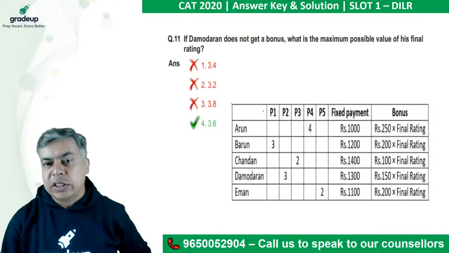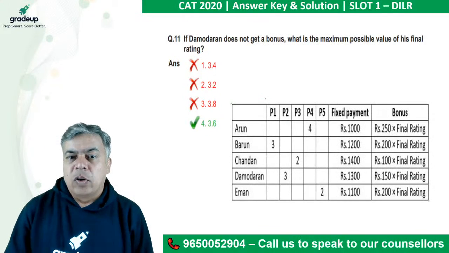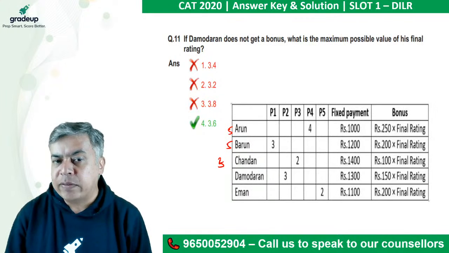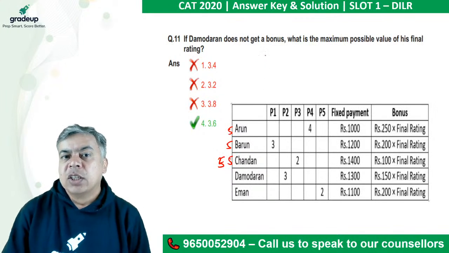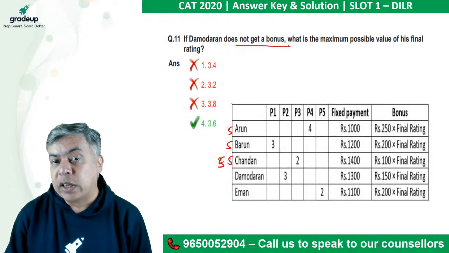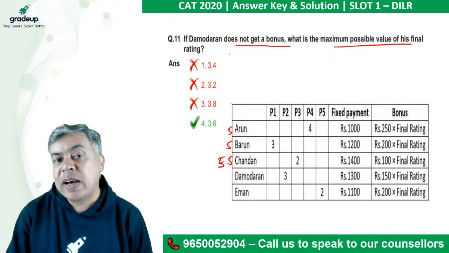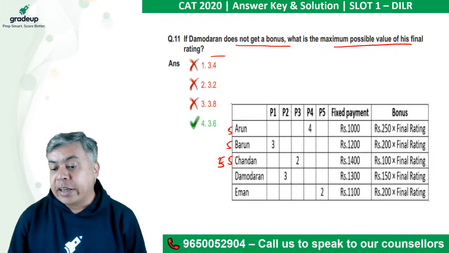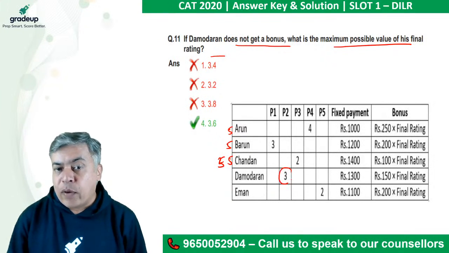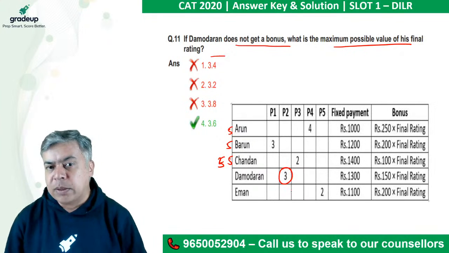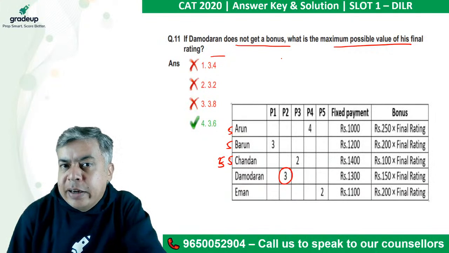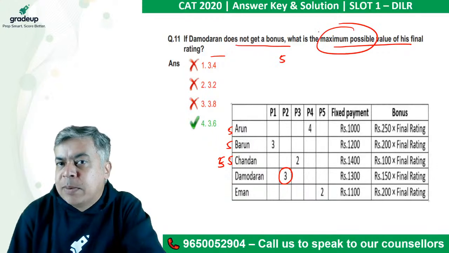Now come to the question. We know that A will have 1 5, B 1 5 and C will have 2 5s. If D does not get a bonus, what is the maximum possible value of his rating? So D is not getting a bonus. A 3 is already there. So there are 2 possibilities.